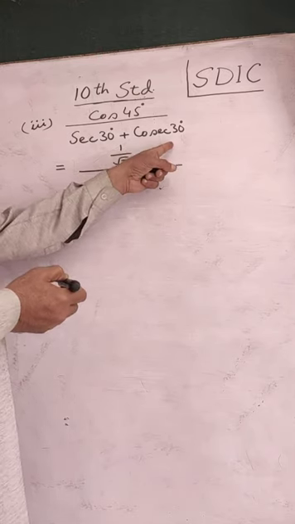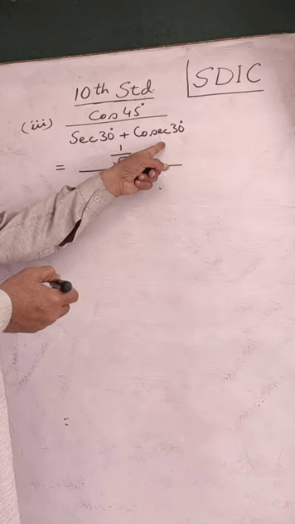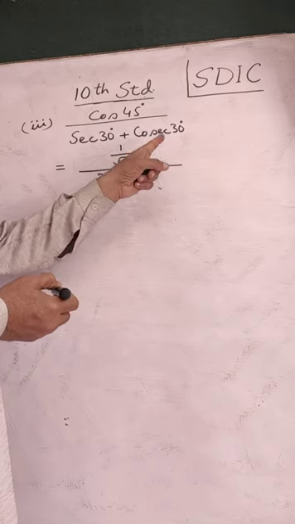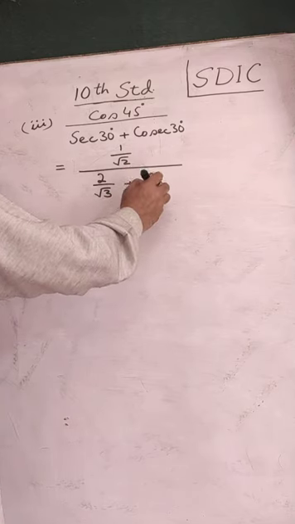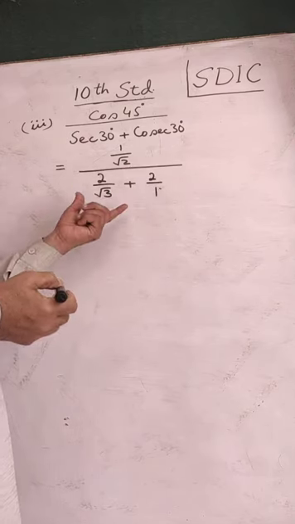The value you can see from the table. To me it is the reciprocal of sine 30. Sine 30 is 1 by 2. The reciprocal will be 2 by 1, means 2. I have used the values.